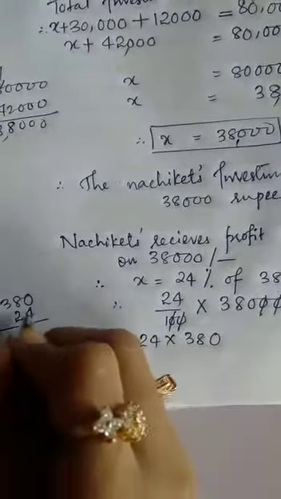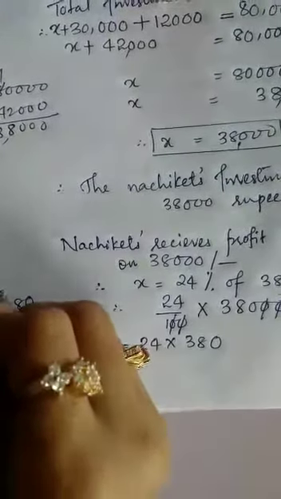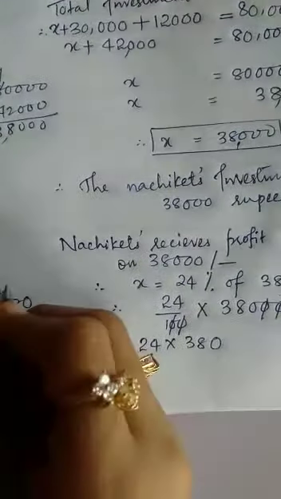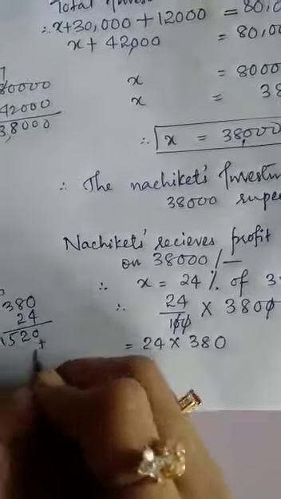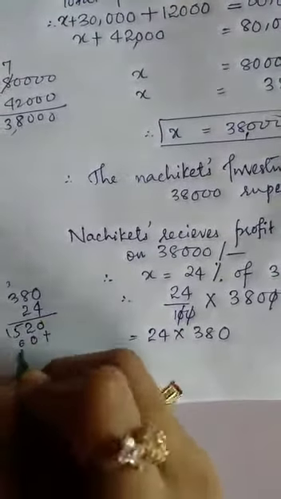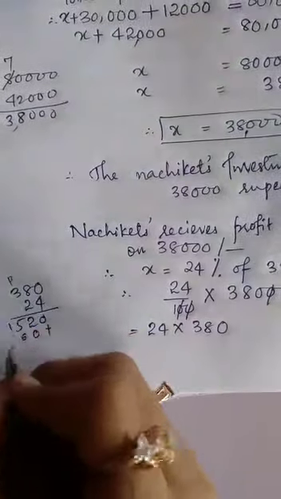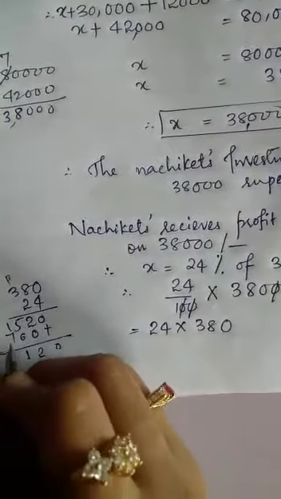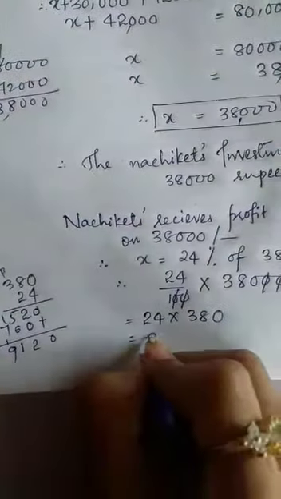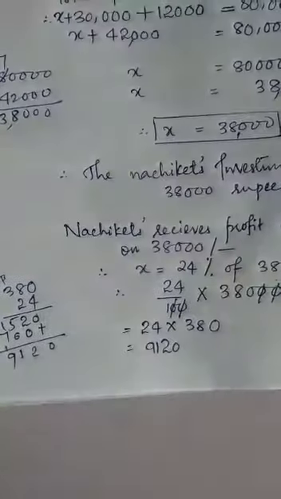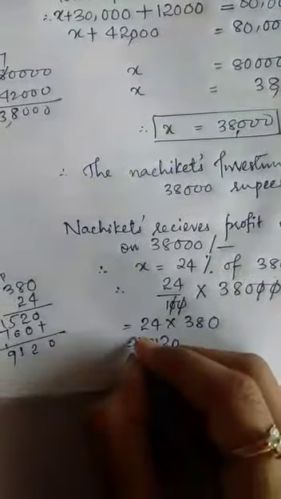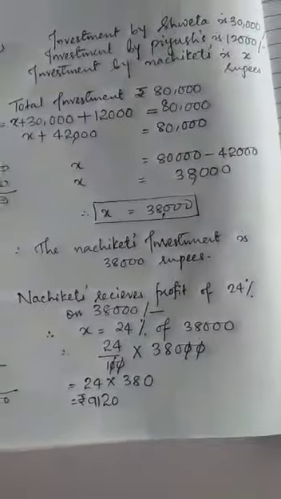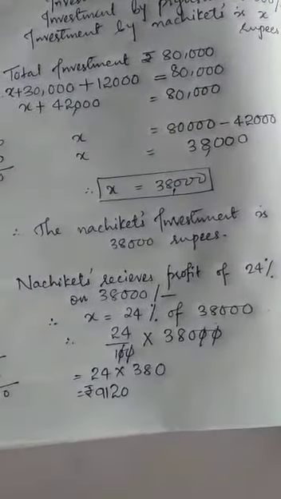4 zeros are 0, 4 eights are 32, carry 3. 4 threes are 12 and 3 is 15, plus 2 zeros are 0, 2 eights are 16, 6 carry 1, 2 threes are 6 and 1 is 7, 0, 2, 5 and 6 is 11, 1 carry 1, and this 9. 9,120. This is what? This is rupees. Profit in rupees of Nachiket, 9,120 rupees.